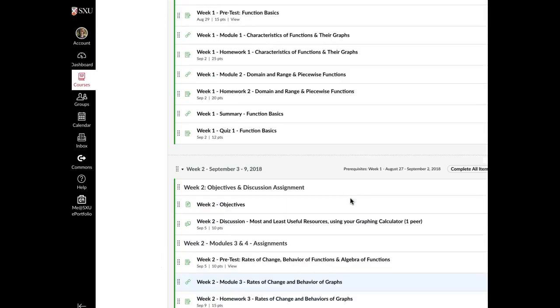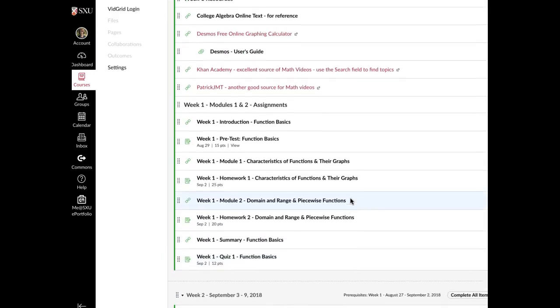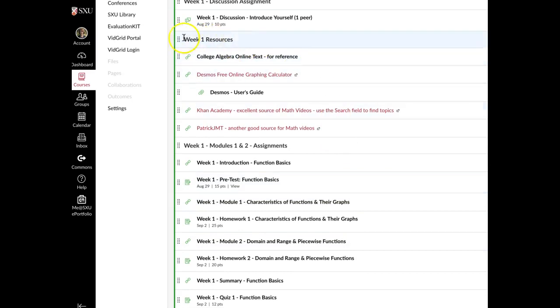If you scroll down, I will put this in the resources. I just moved it to week 1 resources, but I'll put them in week 2. This is your college algebra online text. You can click on this and then search for the topic you're looking for, even on a pretest. So you can have this open. This opens in a new window.